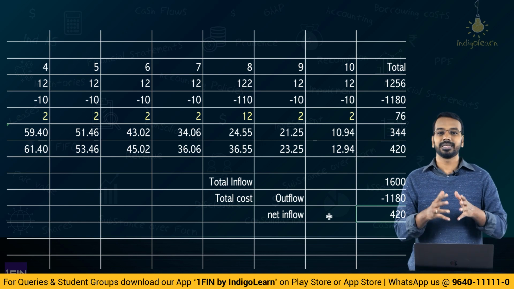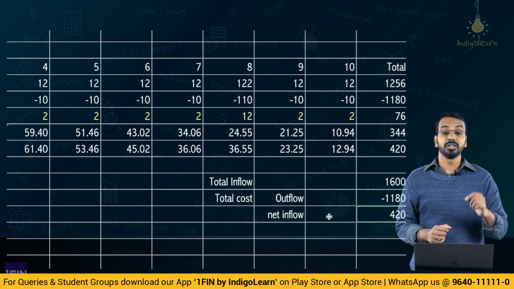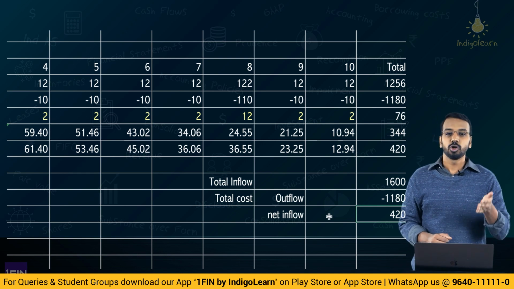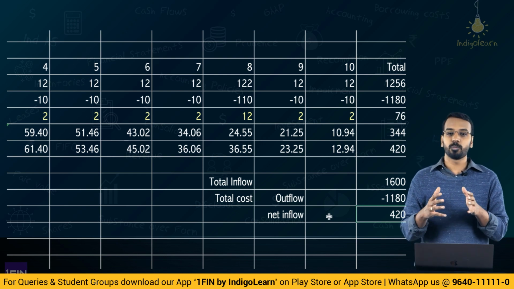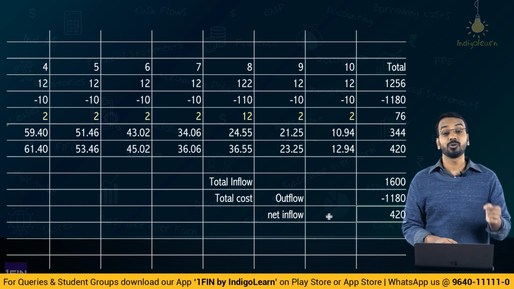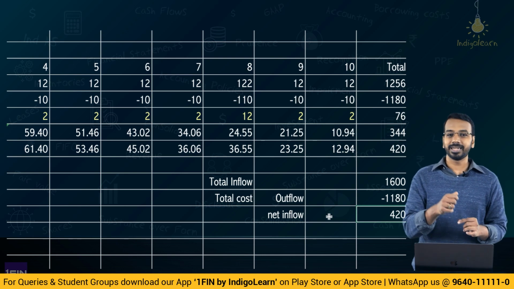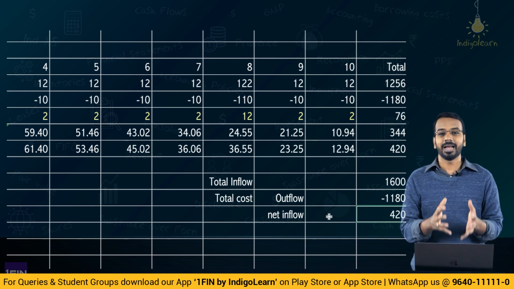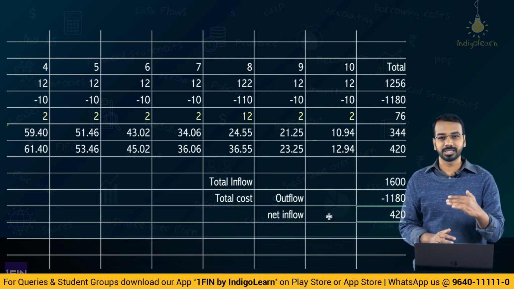Now, let us modify this example slightly and assume that instead of the grantor paying the consideration, the entity has a right to collect user fees from the users. From vehicles who pass on that road, who use that road, the entity or the operator has a right to collect a toll fee, a right to collect a user fee. Now, whenever an entity gets a right to collect a user fee, at that point of time, intangible asset comes into picture. Let us see how these things would change.